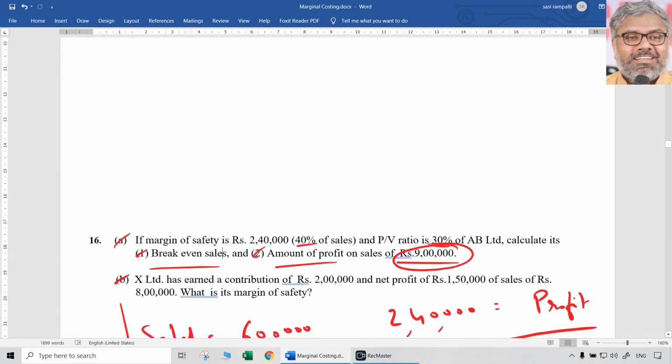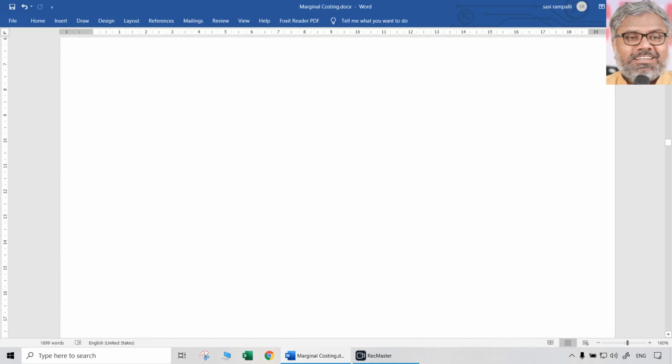Once again, I am reminding you, you have to be very thorough with the formulae and practice all these questions on paper. If you think that I will remember them and be able to do these things in the examination, let me warn you, you will suffer by getting stuck somewhere. That feeling of getting stuck while solving a problem will waste a lot of time and will demotivate us in the examination, and that is dangerous.